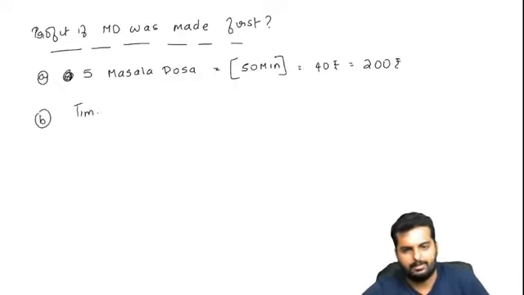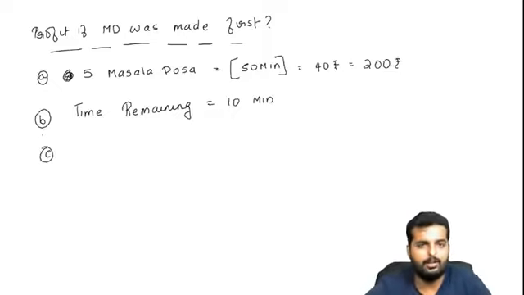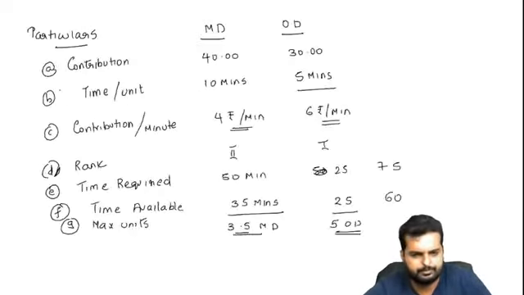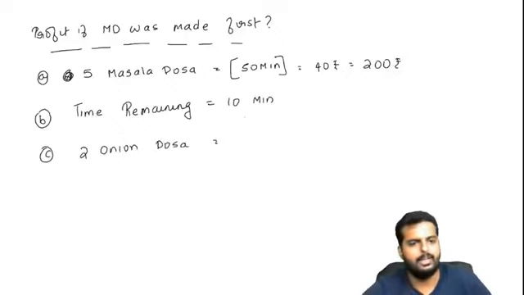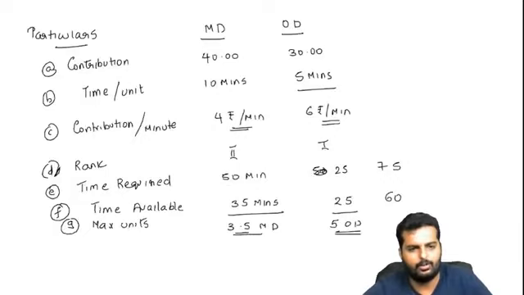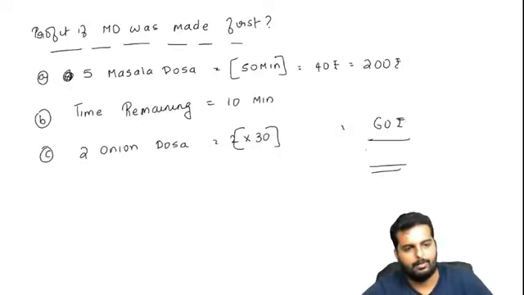Now, once I make masala dosa, what is my time remaining? The time remaining would be only how many minutes now? It will be only 10 minutes. Okay. So 5 masala dosa, 15 minutes, I make 200. In 10 minutes, how many onion dosa can I make? It takes 5 minutes, right? So I can make 2 onion dosa. Am I right? If I am making 2 onion dosa, for each onion dosa, what is the contribution? I am getting 30. I'll get how much money? 60. What will be my overall contribution? It will be 260 rupees.